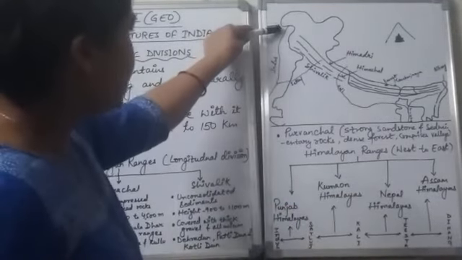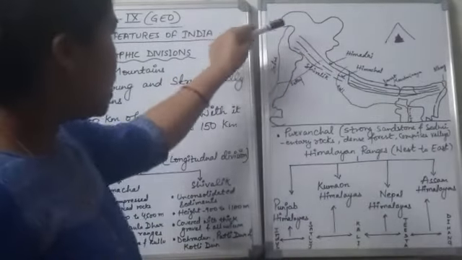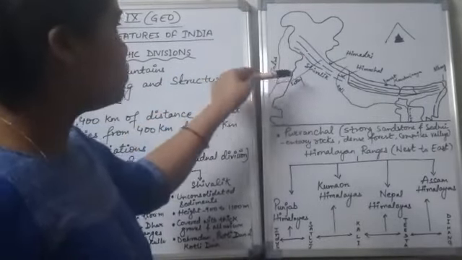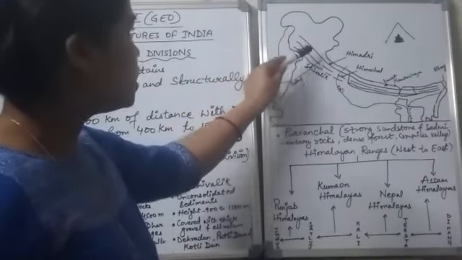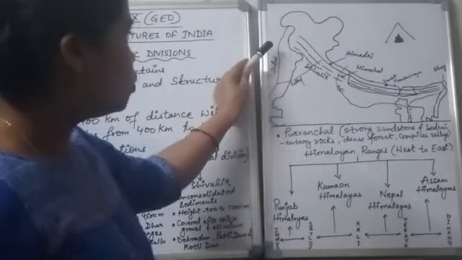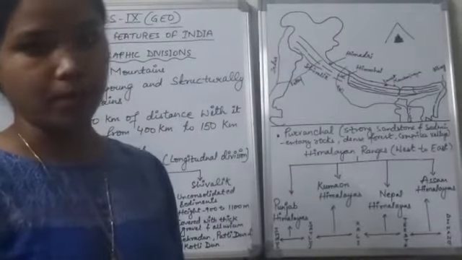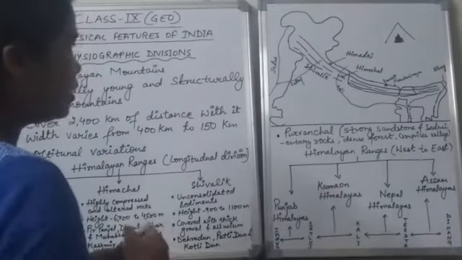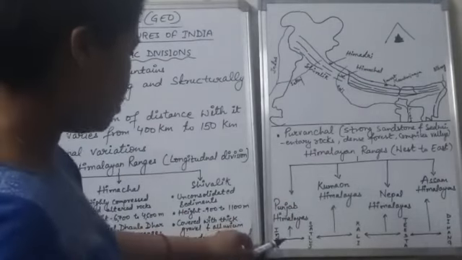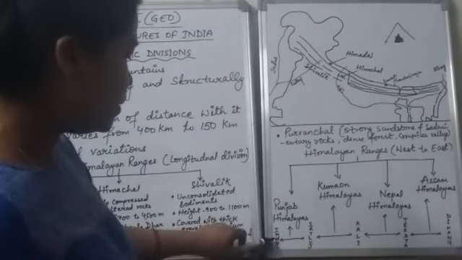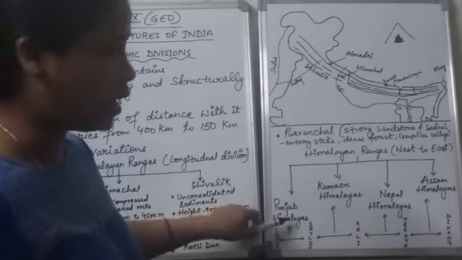As you can see here, the Indus River flows from the Tibet area, and the Satluj is one of the tributaries of the Indus. The part of the Himalayas which lies between these two rivers, the Indus and the Satluj, is known as the Punjab Himalayas. As I have written here, between the Indus and the Satluj, the part of the Himalayas which lies there is known as the Punjab Himalayas.